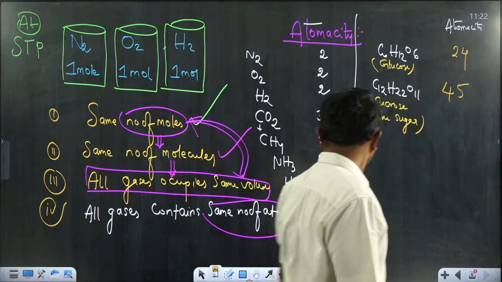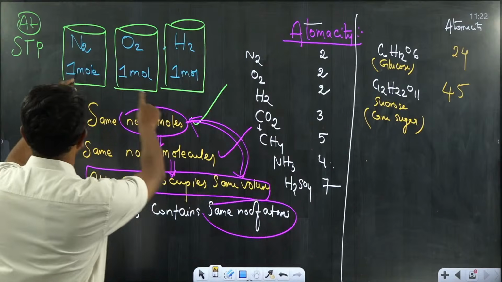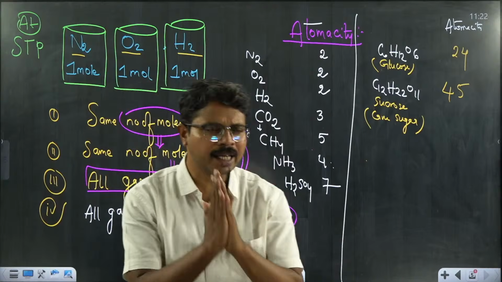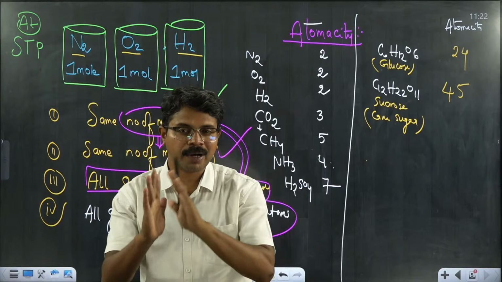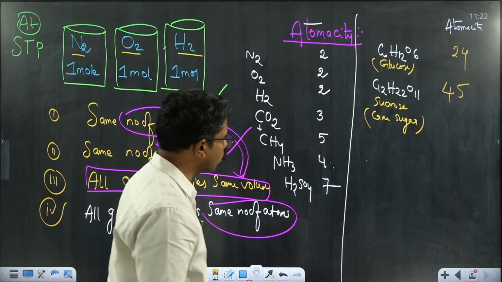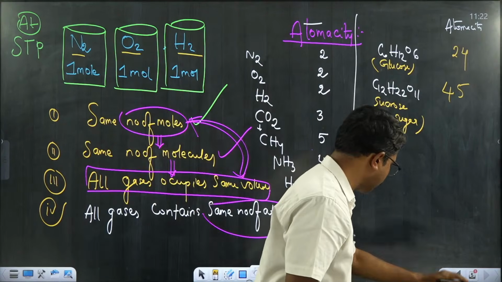Good. Now I can say the atomicity of N2, O2 and H2 are equal. Hence I can expect the number of atoms also would be equal in the given sample. Right? Students, one more question I am going to give.